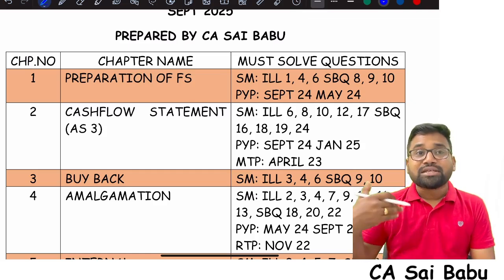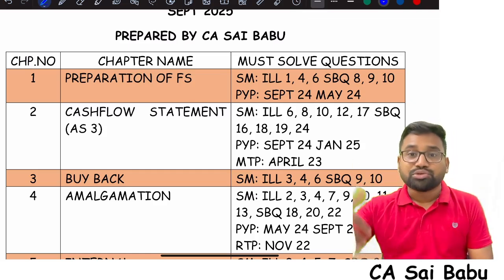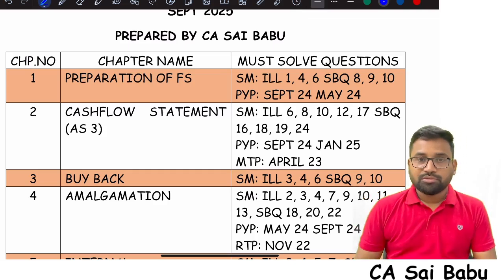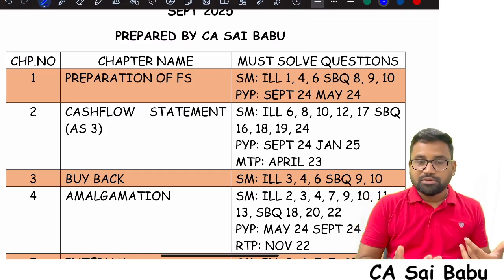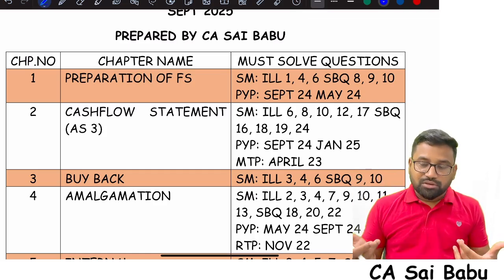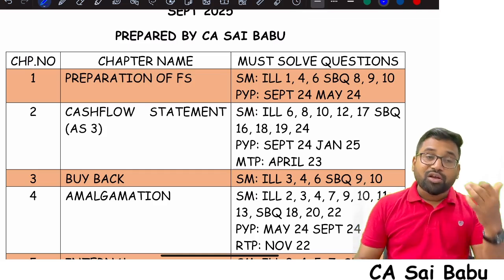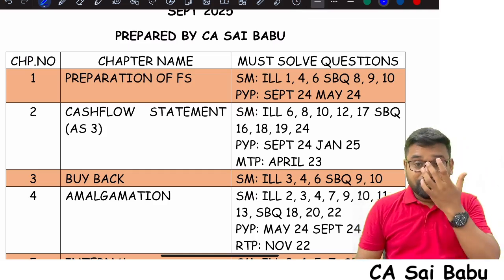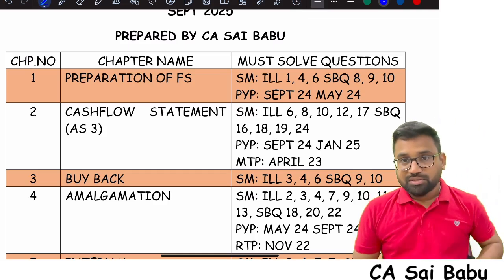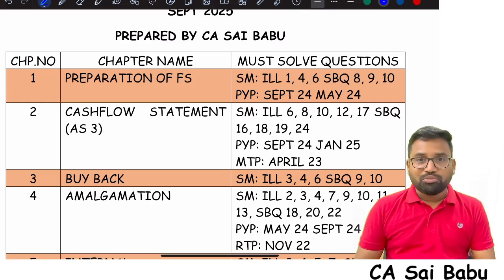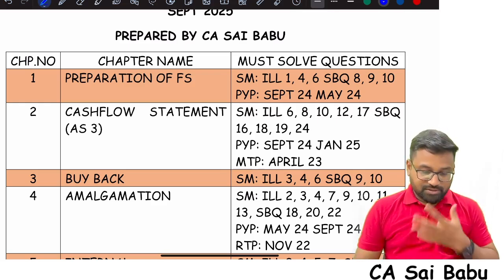They try to understand the question by looking at the solution. They don't know what is being asked in the question or what facts are given. They check the solution and try to figure out from it how the question was framed. That is not how things will work. Please understand, you will be in huge trouble if you follow that kind of technique.